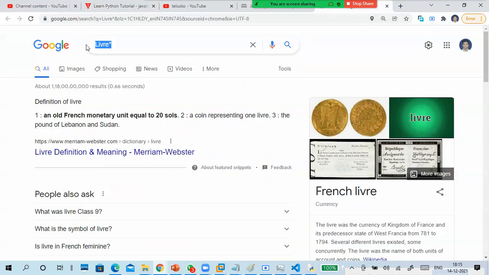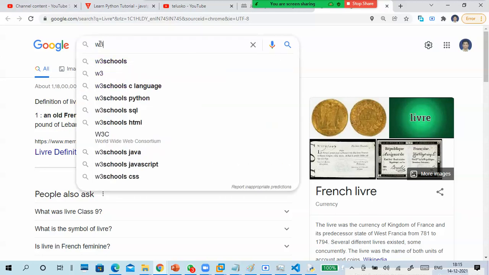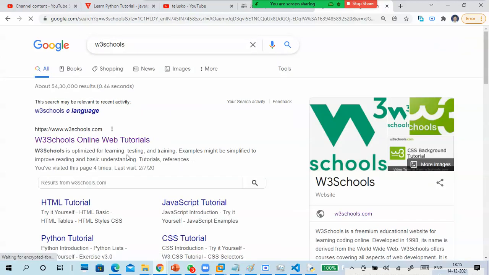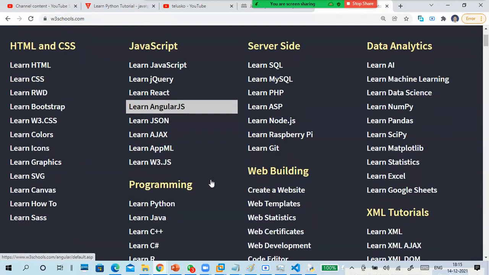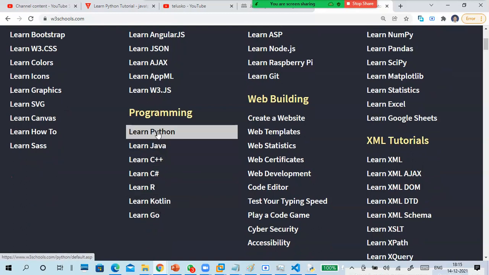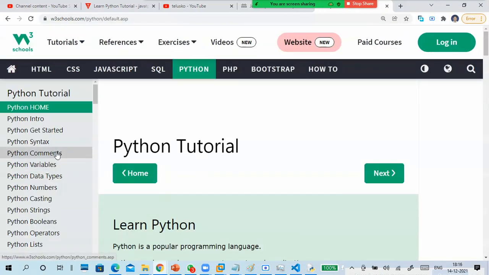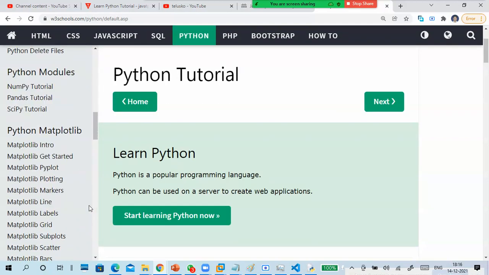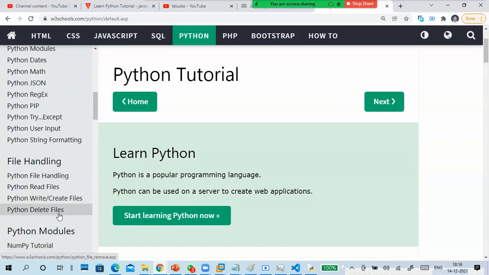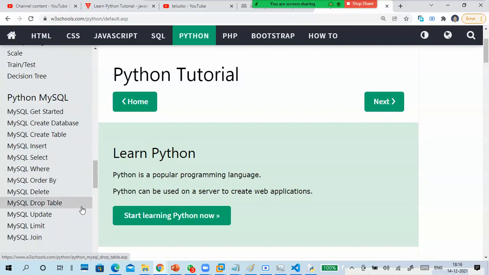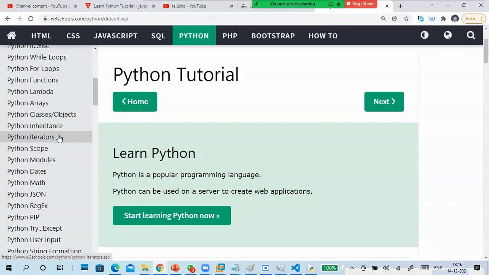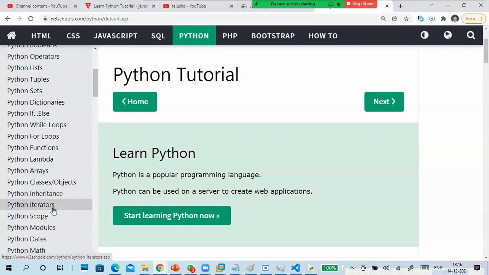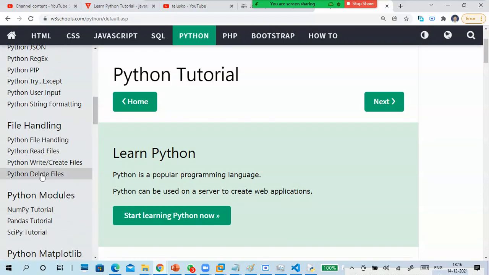On the other hand, W3Schools. I prefer to learn with less confusion, with examples and easy practice. I feel it is better. So this is the Python tutorial. This also goes up to modules. No need of modules here. Up to file handling. Class definitions and classes and objects are here also, so you can do inheritance, iterators, like that, up to file handling.